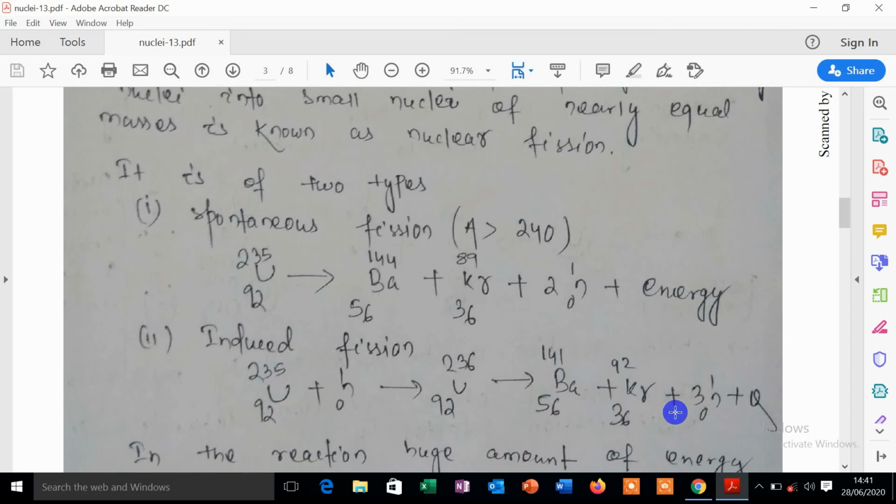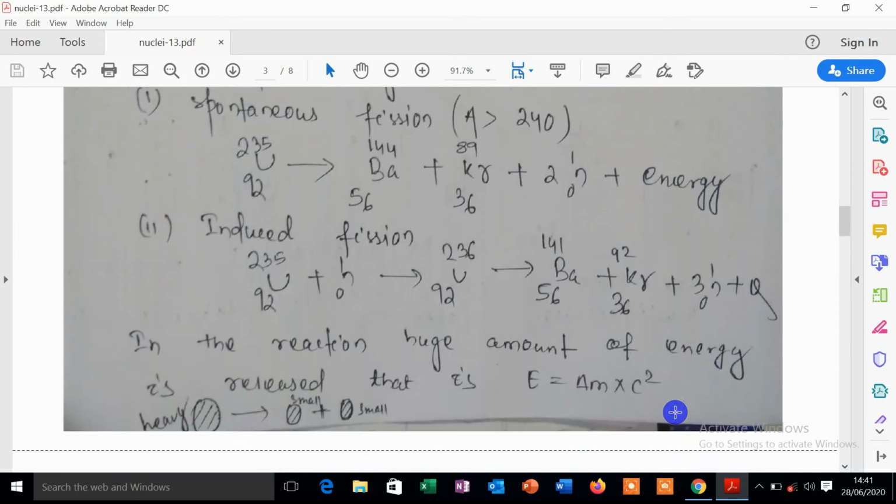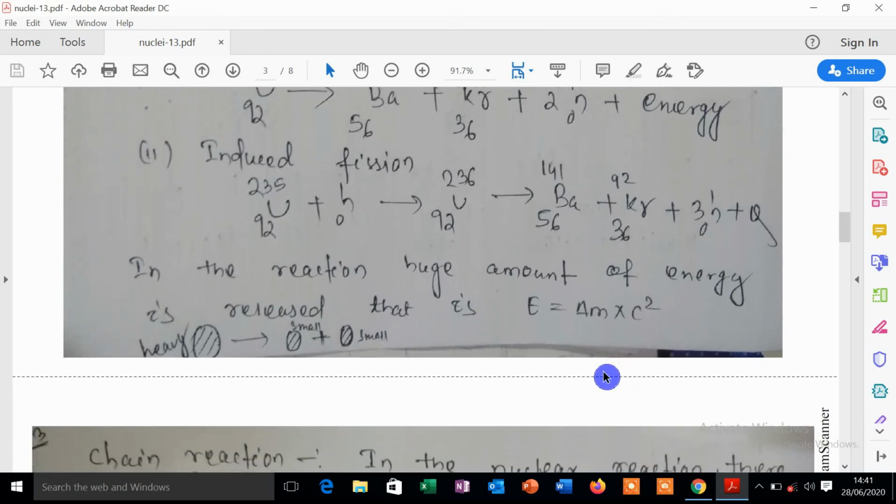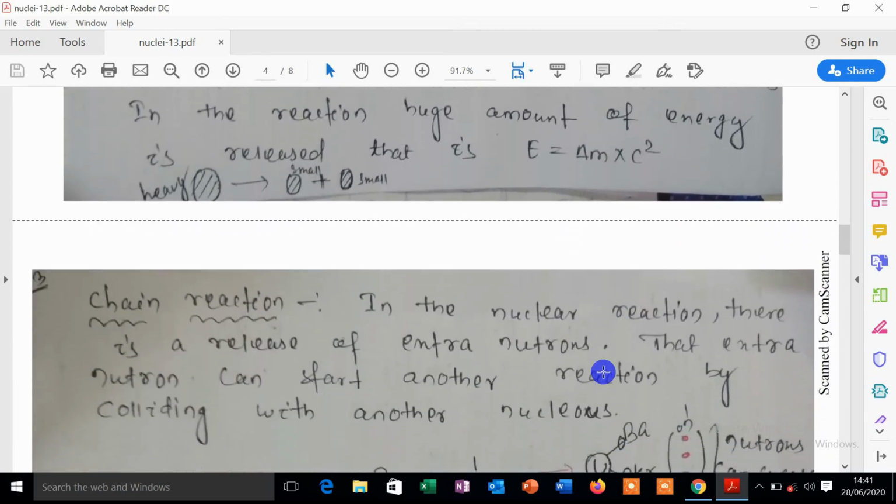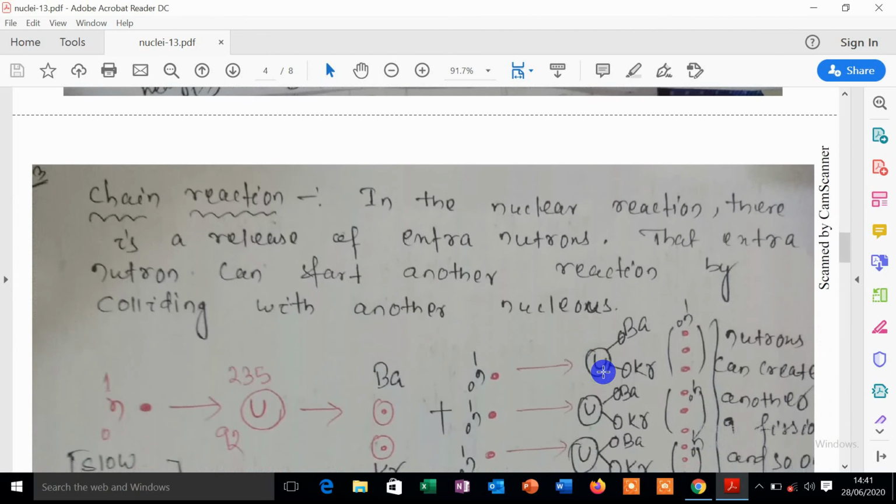I have told you that in the reaction, a huge amount of energy is released. According to Einstein's famous mass-energy equivalence relation, you can calculate this energy from the formula E = Δm c², where Δm is the mass defect, which you already know about: the difference between the mass of the nucleons and the mass of the total nucleus.